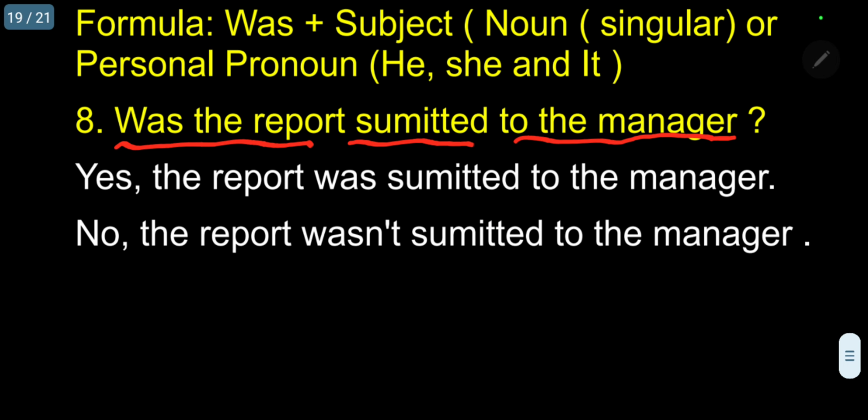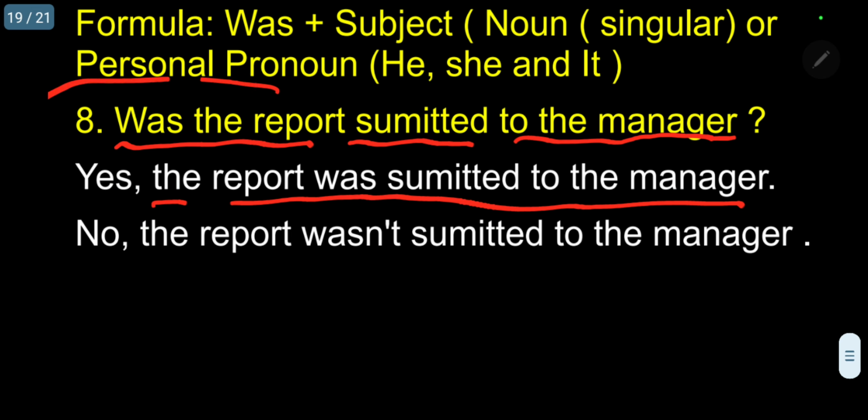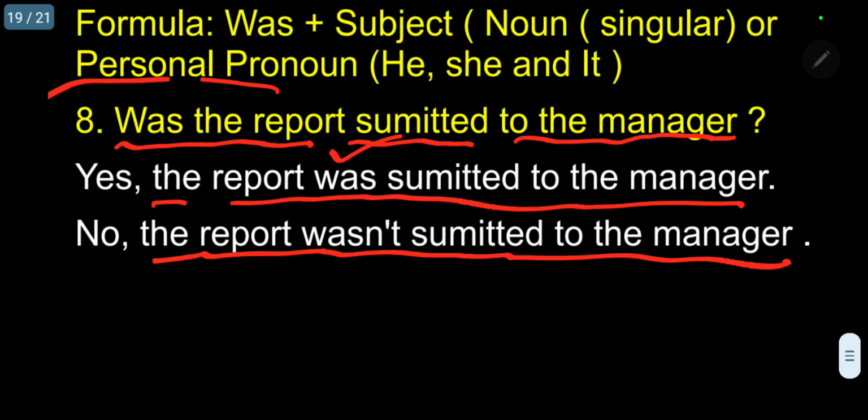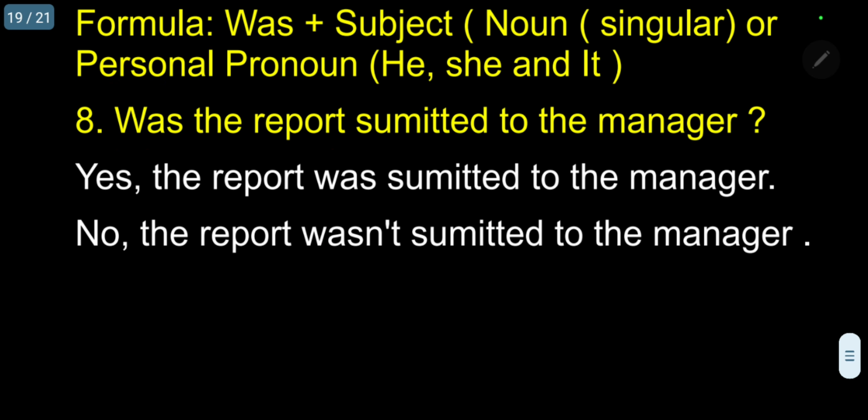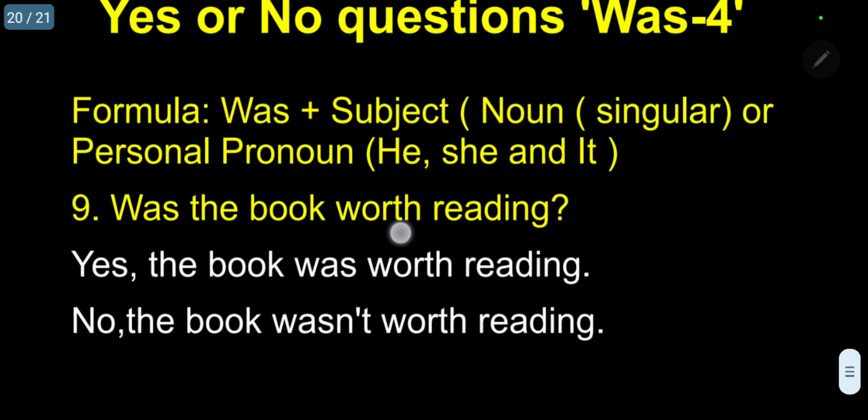Past tense. Now if it is yes, yes, the report was submitted to the manager. The report was submitted to the manager. Suppose if it is no, no, the report wasn't submitted to the manager. Here, as usual, was is acting as an auxiliary verb. Submit is the main verb. That is V1 verb submit, V3 verb submitted, past participle. Please follow. Question number 9.